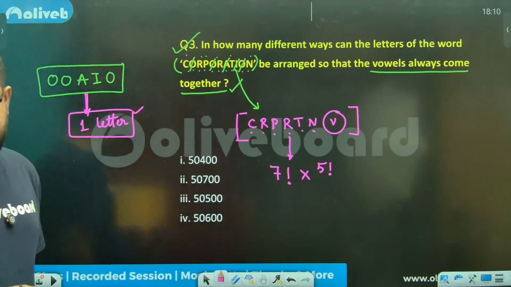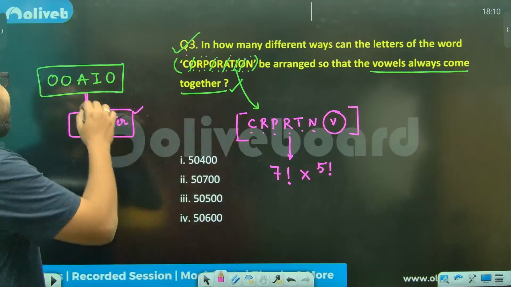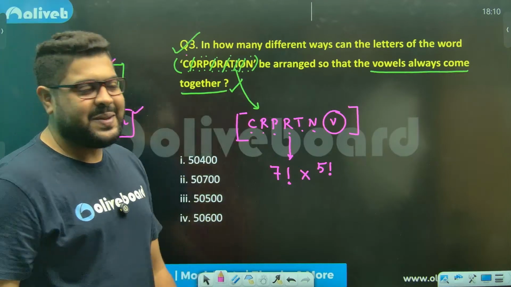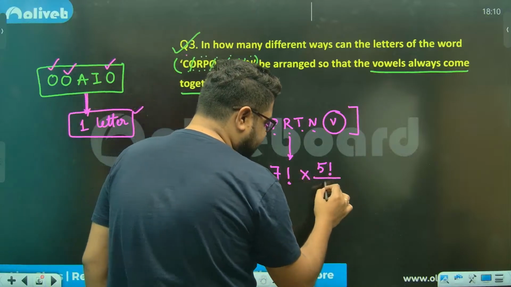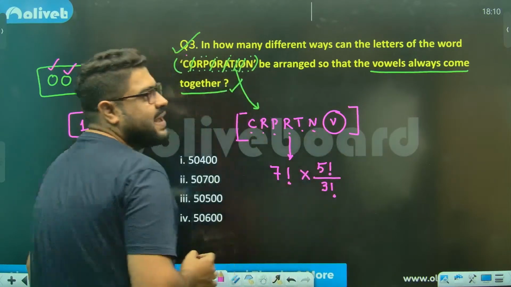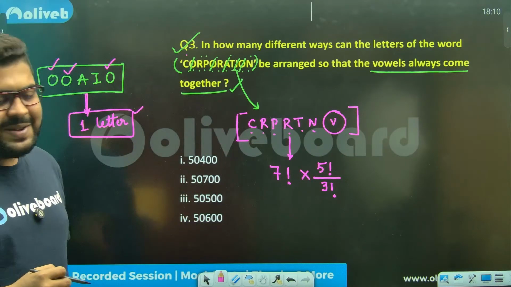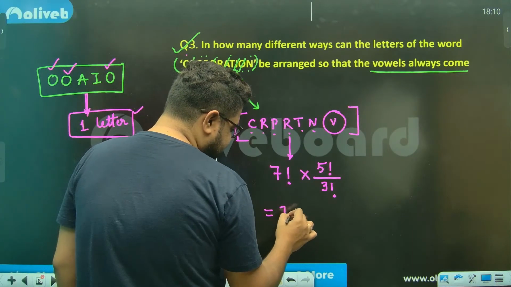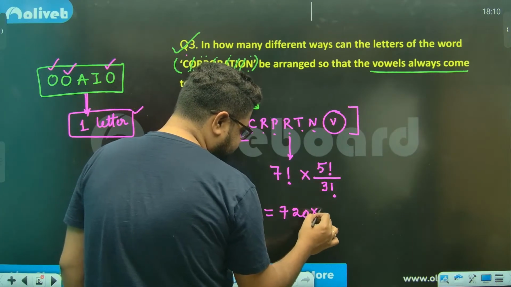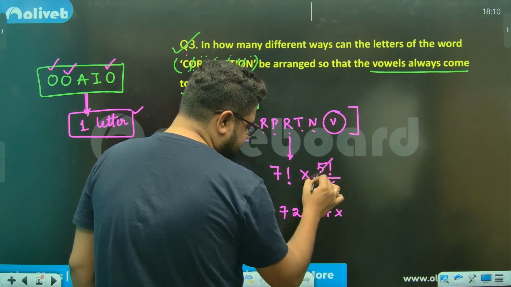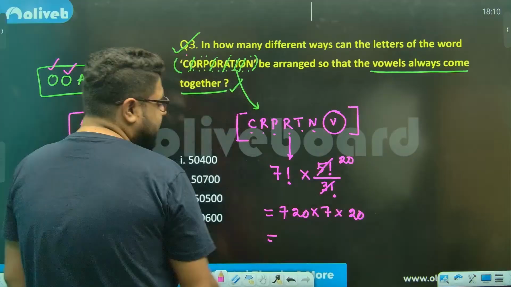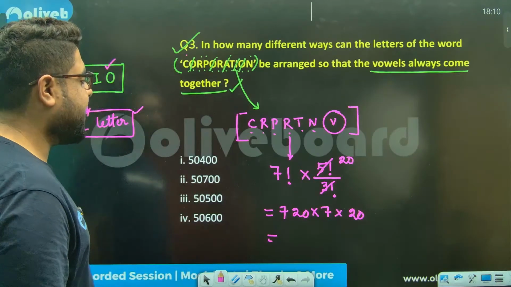But among that, there are 3 similar things. There are 3 O's, sir. So I need to divide by 3 factorial. So this is going to be my answer. 720 is 6 factorial, into 7, into 5 into 4, meaning 20. This will be your answer, sir.